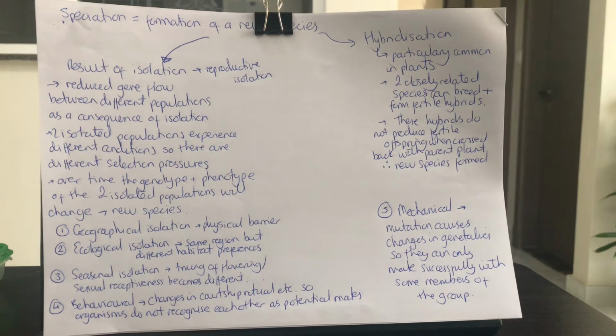So you can get speciation occurring because of hybridization, and this is particularly common in plants. This is where two closely related species can breed and form fertile hybrids. Then when you crossbreed them back with one of the parent species, they don't produce fertile offspring. So in this way, you must have an entirely new species in your hybrid.